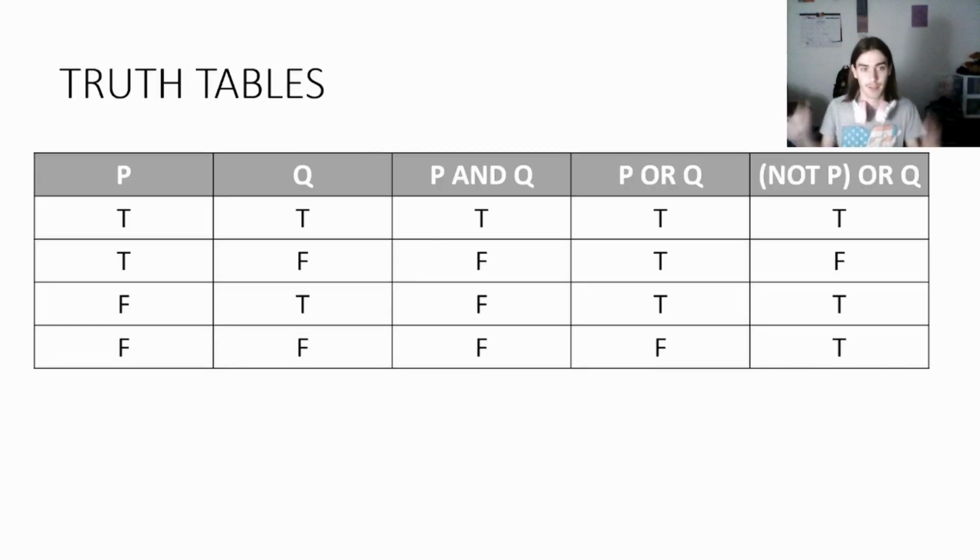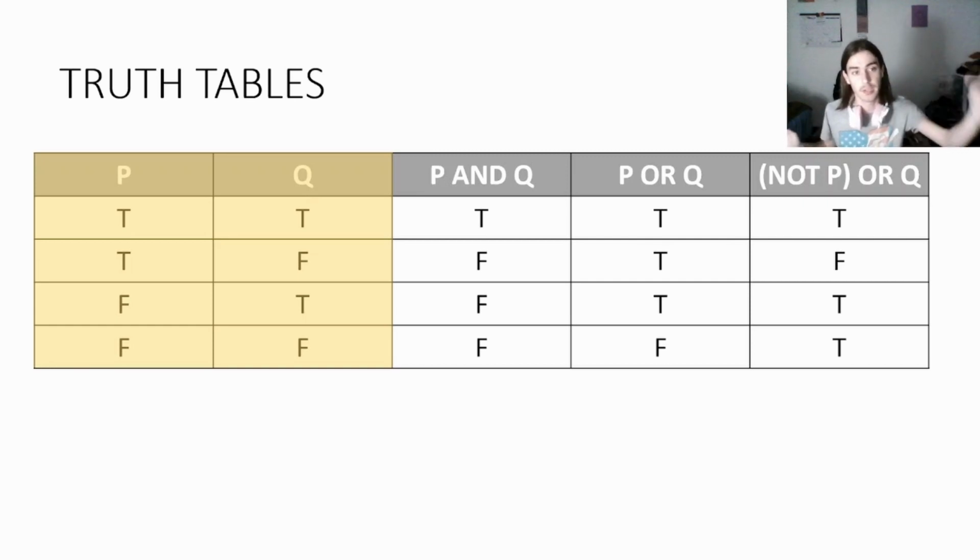Truth tables. Awesome. This leftmost column here are all the possible values of P and Q. Right. So you'll see that there's 2 T's and 2 F's in each column. The first row is when P is true and Q is true. The second row is when P is true and Q is false.